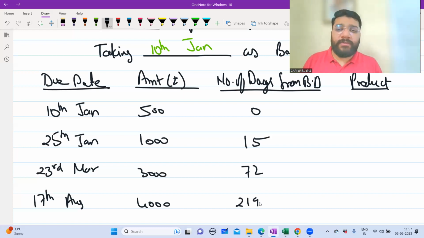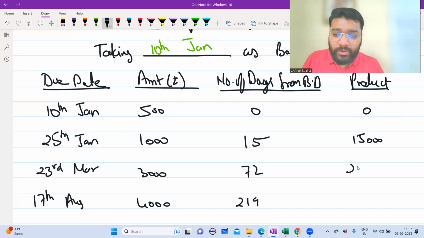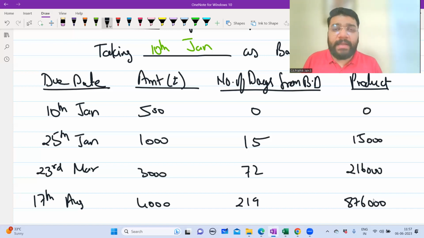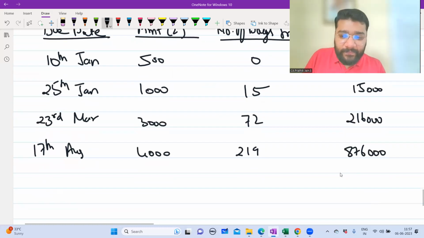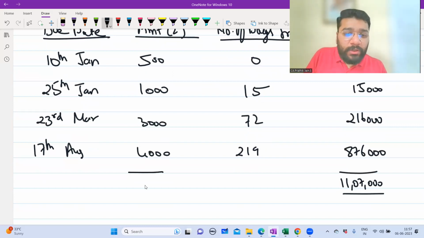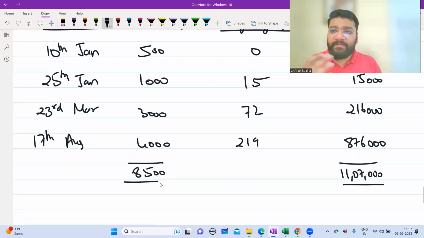Next, 500 into 0 is 500. Now, 1000 into 15, M plus, 15,000. 3000 into 72, M plus, 2,16,000. Very good. 4,000 into 219, M plus, 8,76,000. Immediately press what? MRC. So what do you get? 11,07,000 rupees. What is the total of the amount? 8,500. Wonderful. Super.